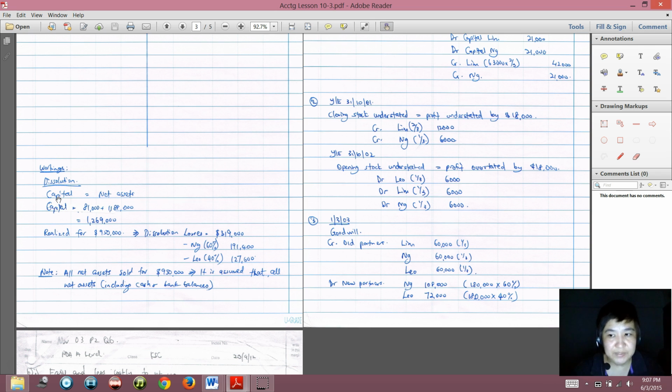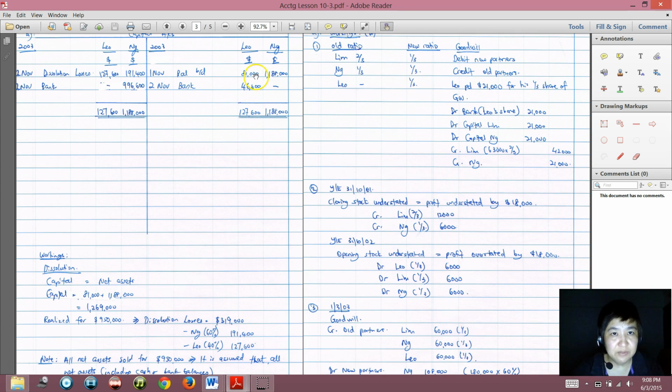Your money in the company will be equal to all the assets minus all the liabilities. Let's say this is our company, capital means our money in the company. That means you take all the assets minus all the liabilities, you get the net asset. Net asset will be the business owner's money. So capital will be equal to the net asset.